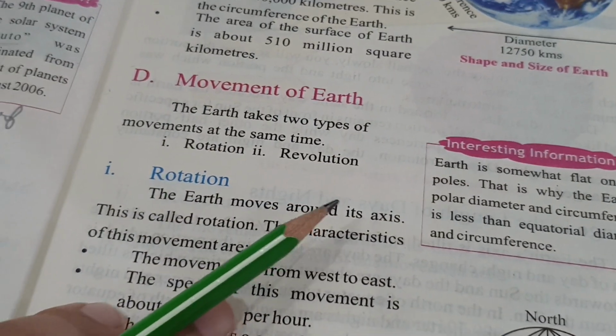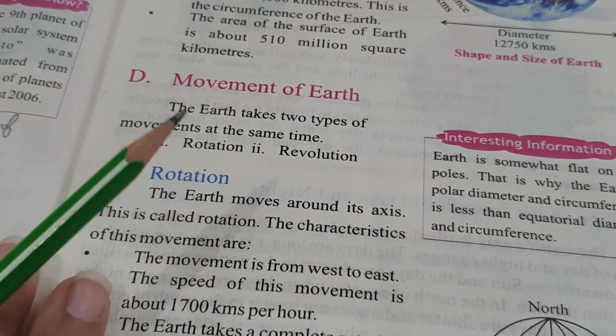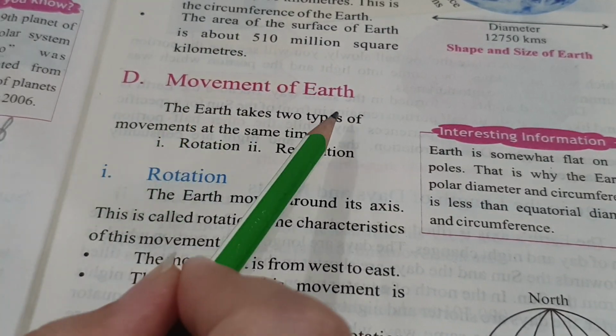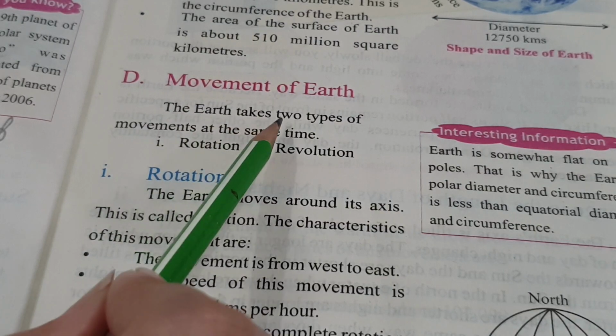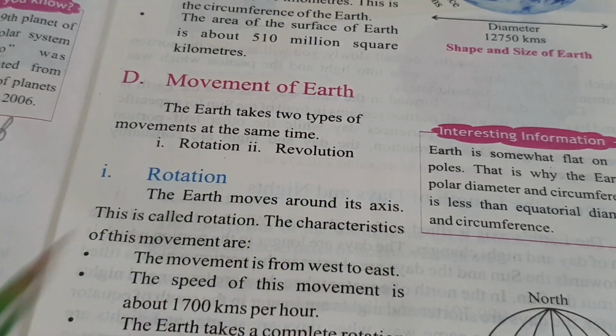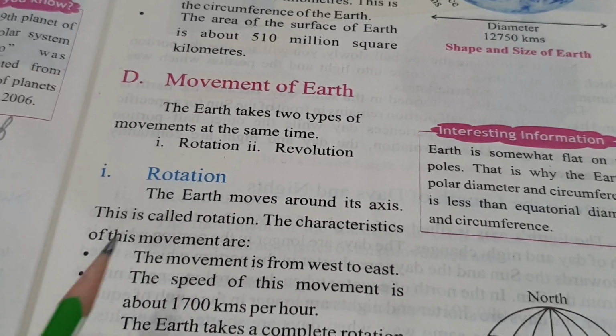So next, what do we have? Next we have the movements. What are the movements of the Earth? The Earth takes two types of movements at the same time, rotation and revolution. Let's read out about rotation.